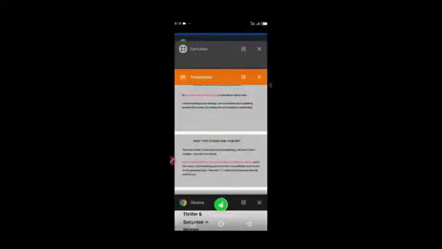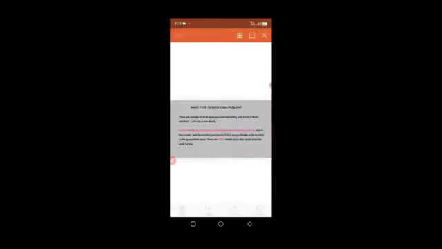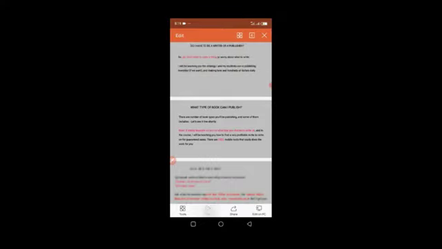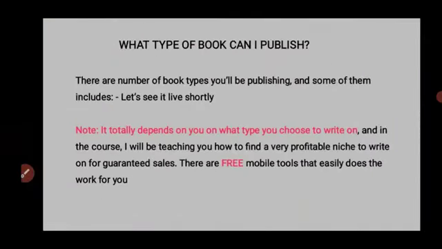So we're going to continue with our course. You've seen the types of books you can publish on Amazon. You can publish journals, logbooks, exercise books. With these types of books, you don't have to write anything in them. It just helps the reader keep records. You can also write summaries of popular books, and there are categories like evergreen markets, where you write about something that is trending. I'll also be showing you how to browse for that.